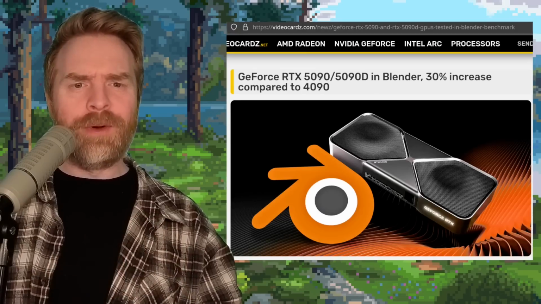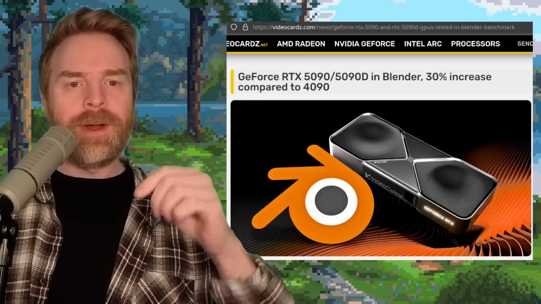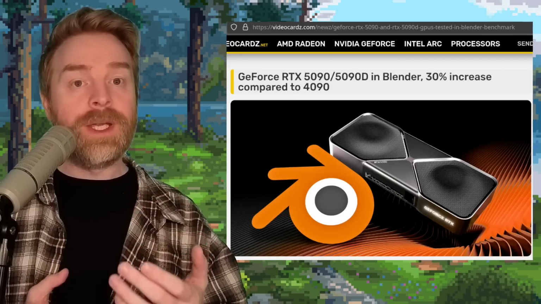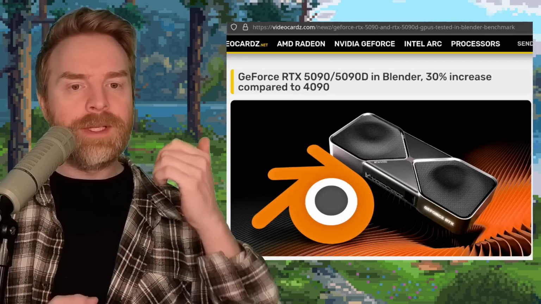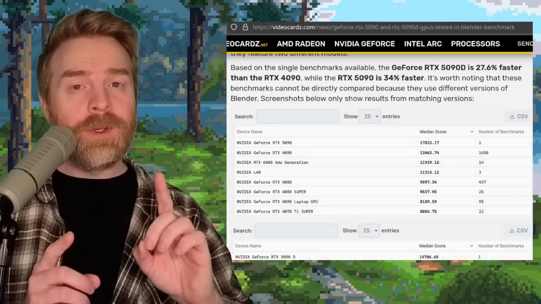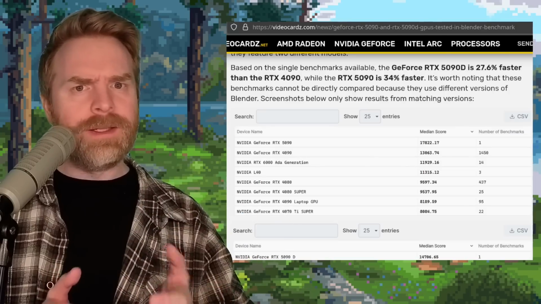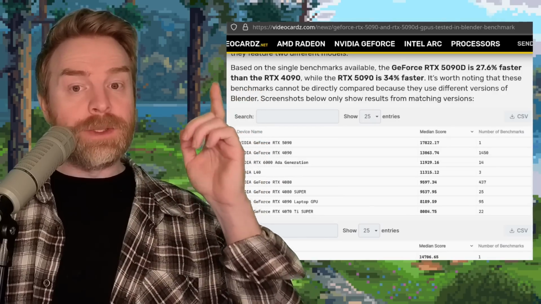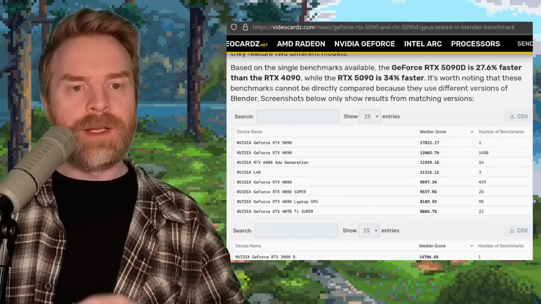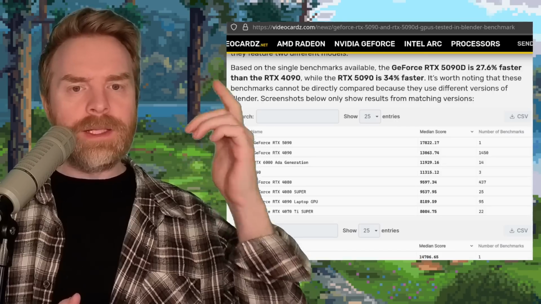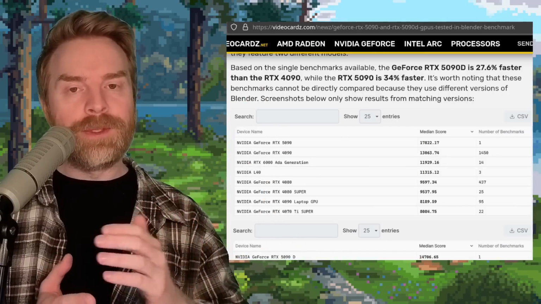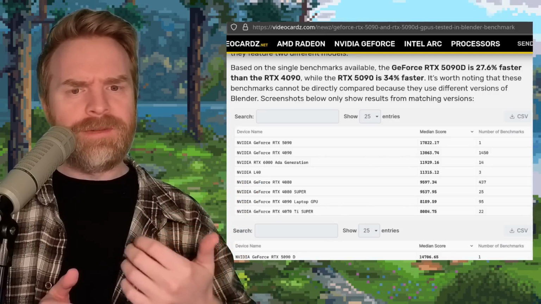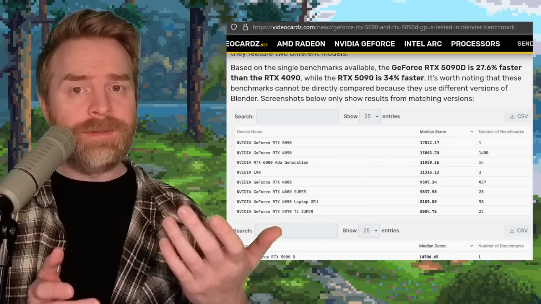And speaking about performance, next up we're talking about the GeForce RTX 5090. And it's being reported that there's a 30% increase in overall performance compared to the 4090 in Blender. It is worth noting here because this may play into things. They're using different versions of Blender. So the RTX 5090D is reportedly 27.6% faster than the 4090, and the regular 5090 is 34% faster. Let me know your thoughts about that one and if this performance justifies the overall price increase of the 5090.